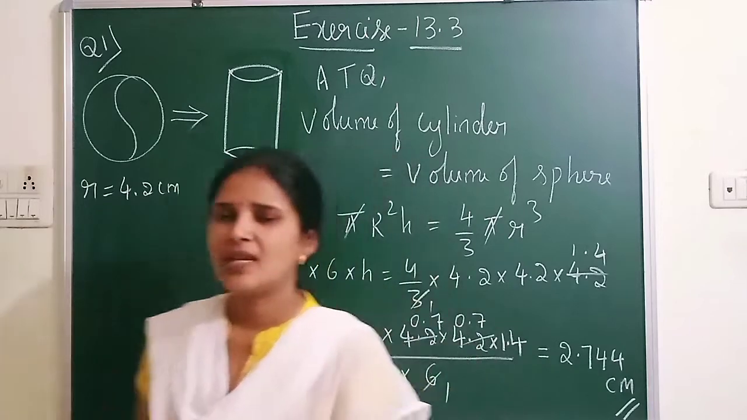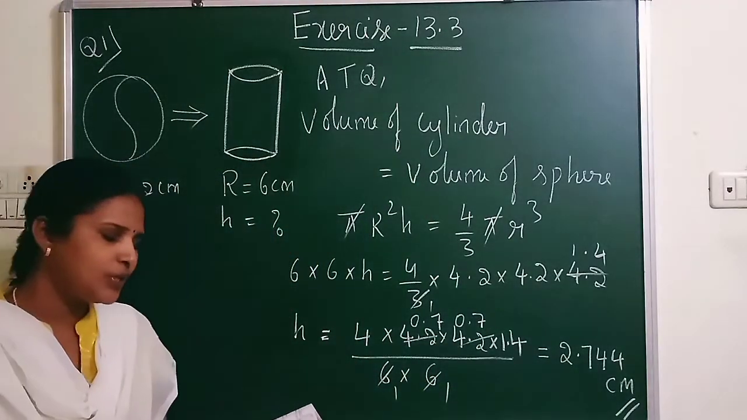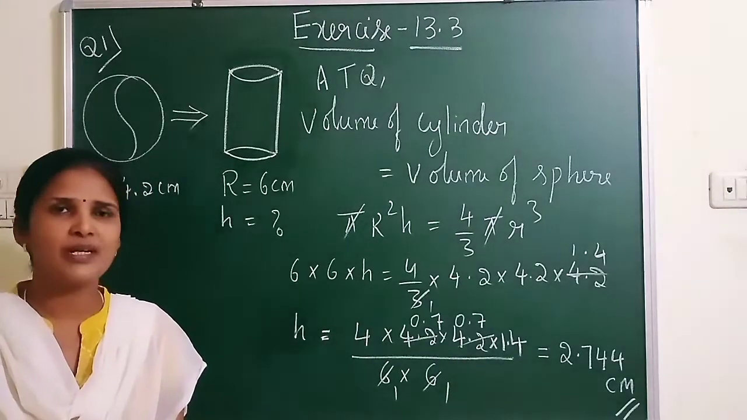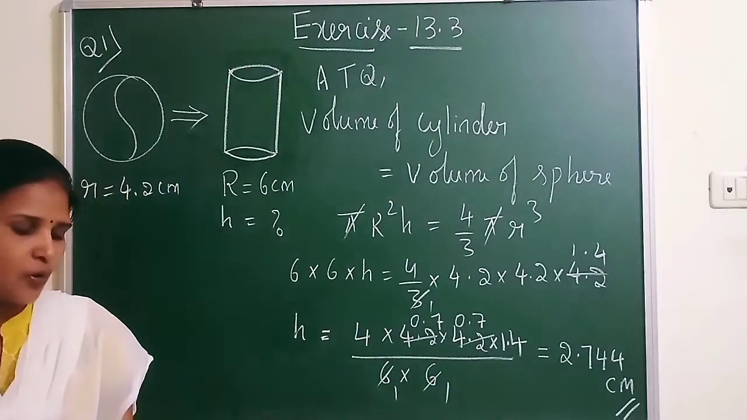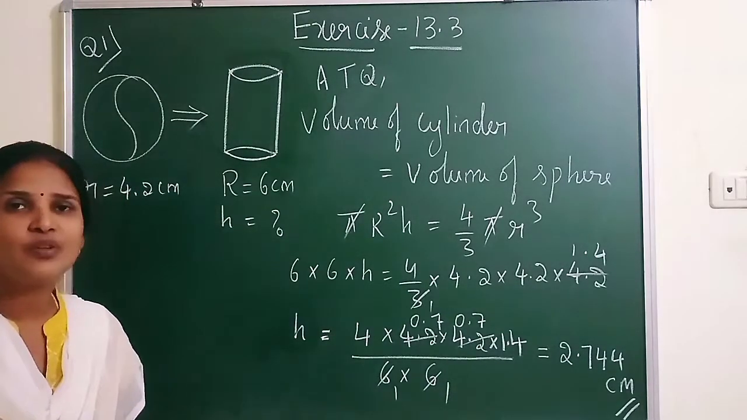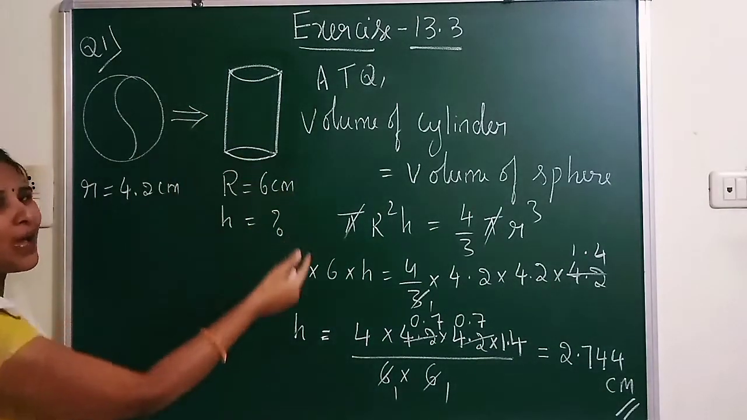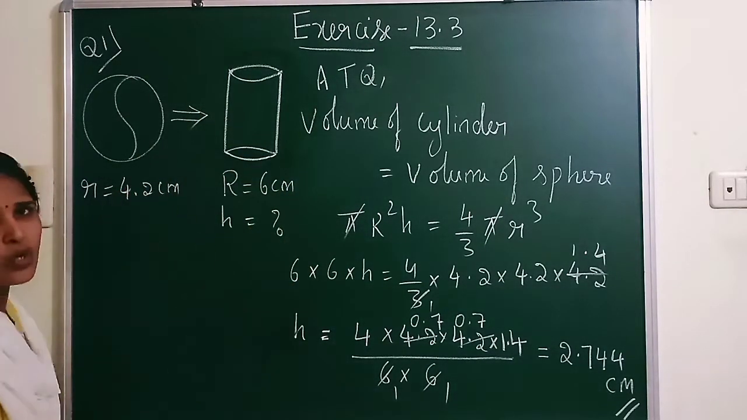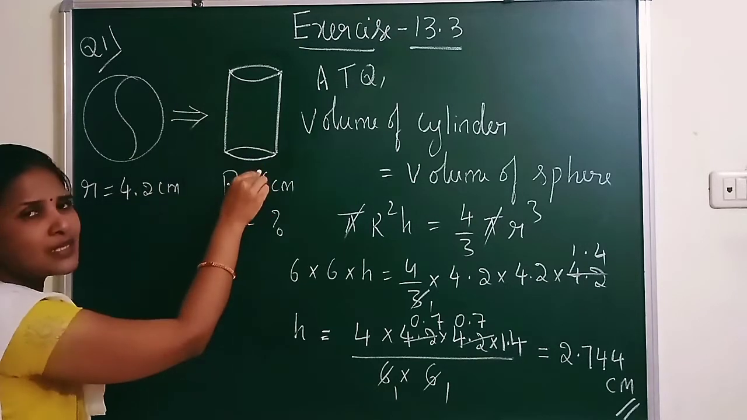So first question he has given. So here question number 1. A metallic sphere of radius 4.2 centimeter is melted and recast into a shape of cylinder of radius 6 centimeter. Find the height of the cylinder. Means here one 3D figure is converted to another form by the melting concept. So you are melting the sphere and you are making it into a cylinder.